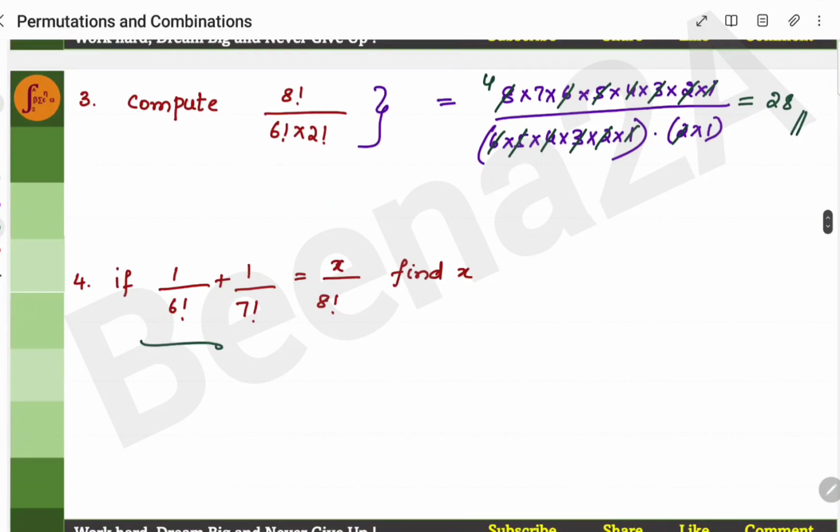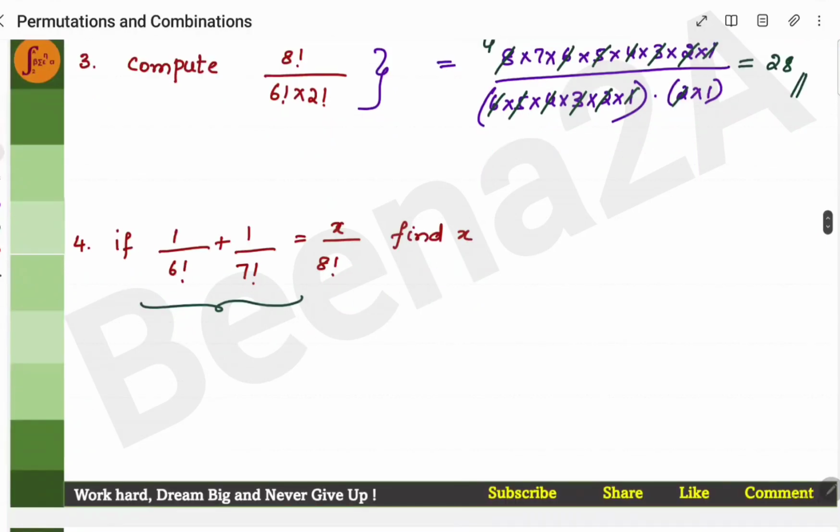Now we'll solve this. Find x. So what we'll do here is, like a normal simplification, we'll find the LCM, because you have 2 different denominators. When I find the LCM, it will be 6 factorial and 7 factorial in the denominator. I'm multiplying both the denominators. And how many times will this go?